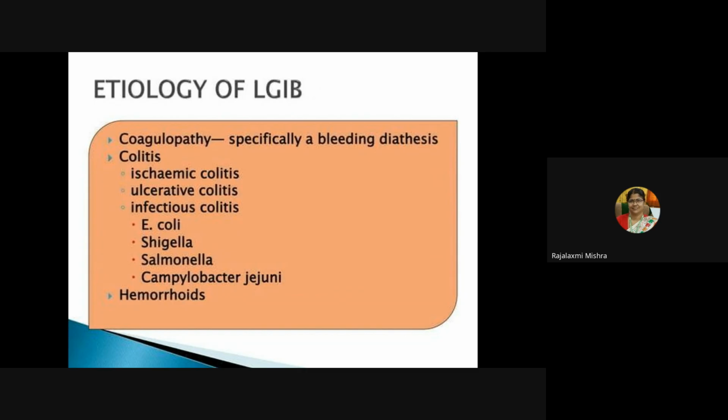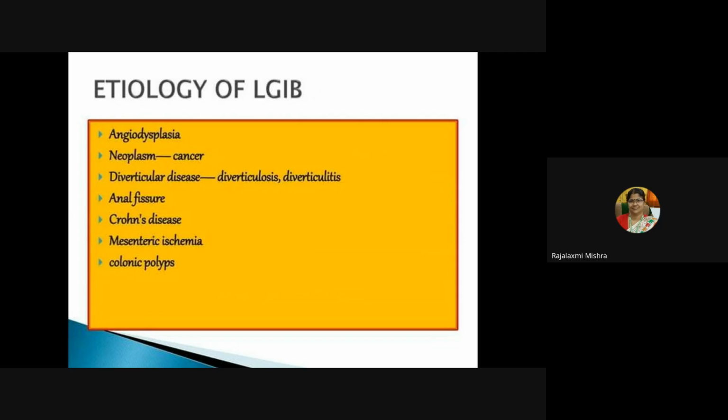One can be coagulopathy, and if there is colitis. Colitis can be ischemic colitis, ulcerative colitis, or infectious colitis, which is very commonly caused by microorganisms like E. coli, Shigella, Salmonella, and Campylobacter jejuni. Then, in case of hemorrhoids, also there will be trickling of small amounts of fresh blood from the colon. So, what are the causes of LGIB?